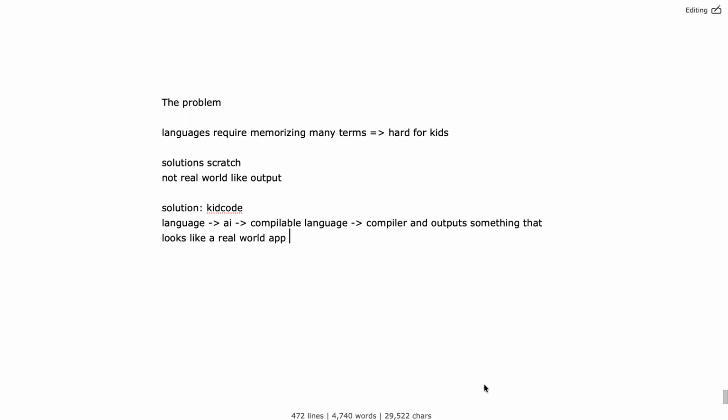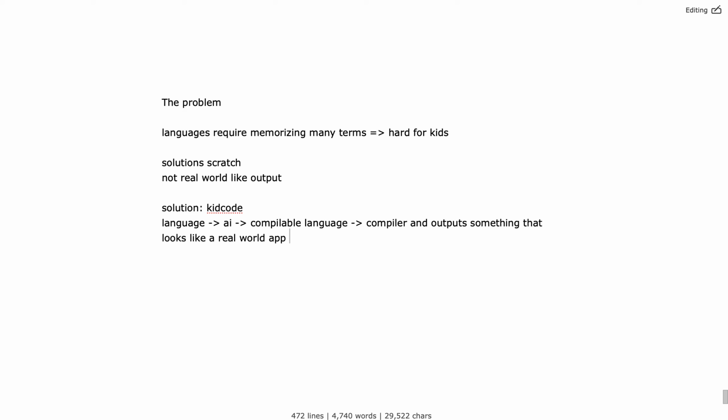So KidCode implements an AI bridge that takes in the input of the kid in a certain language that is super easy to write in, and then the AI tries to understand the intention from that language, converts that into a compilable language, and then that compilable language compiles and turns into a live preview on your browser. You don't have to download anything. That looks like a real world app.